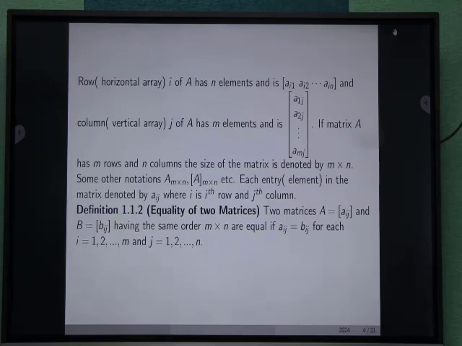A column matrix is a matrix which has m elements in a column: a_1j, a_2j, up to a_mj, like this. If a matrix A has m rows and n columns, the size of this matrix is m cross n. Some other notations are A_{m,n}. Equality of two matrices: two matrices A and B are said to be equal if they have the same order and the corresponding elements of both matrices are the same, like a_ij equal to b_ij for each i and j.